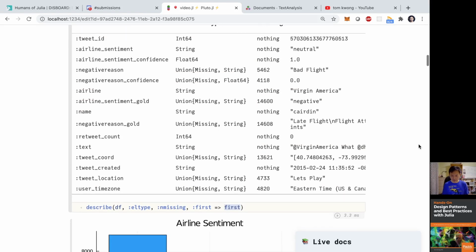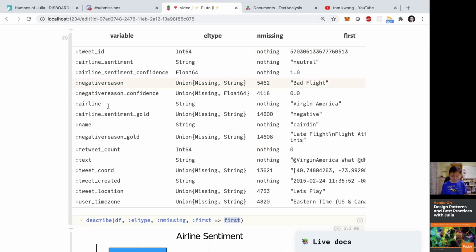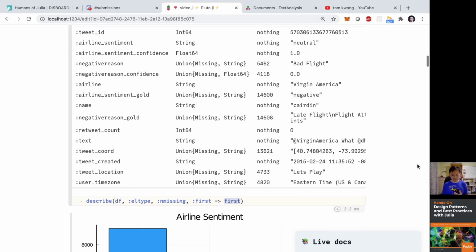As I was going through all these columns, there are a few that caught my attention. The airline sentiment, for example, looks like the label data that I'm looking for, because we're looking at tweets. People are writing text, and that will be in the text column. It looks like when the data set was prepared, it already labeled the data such that the sentiment for that particular airline is positive, negative, or neutral.